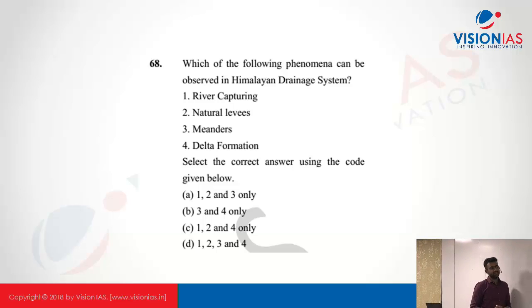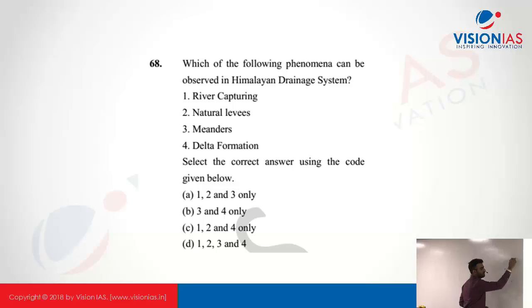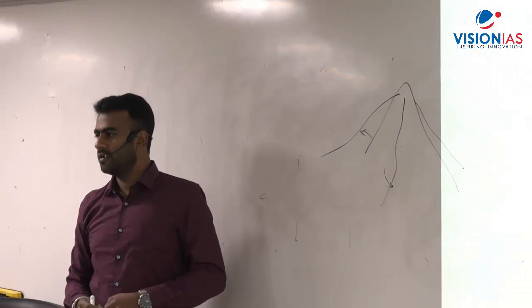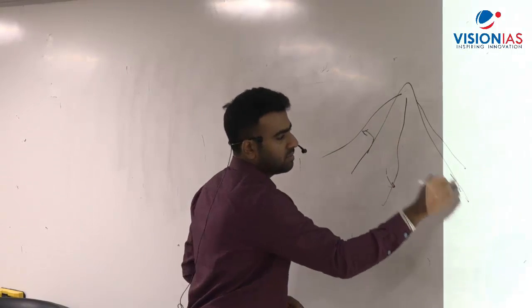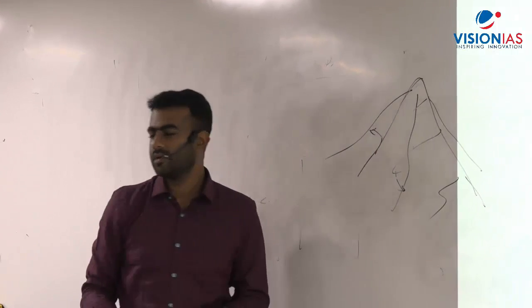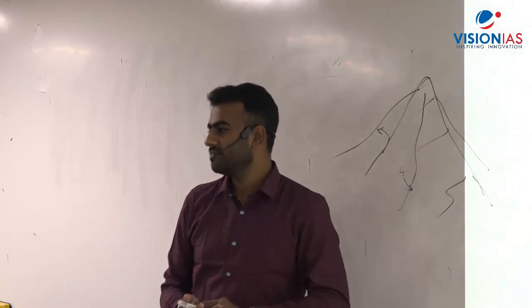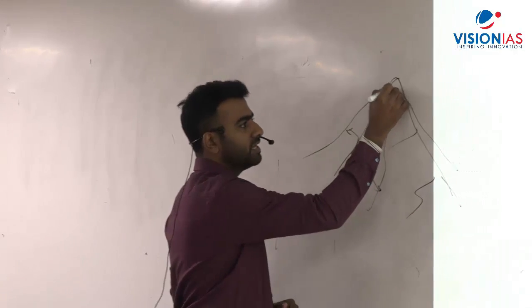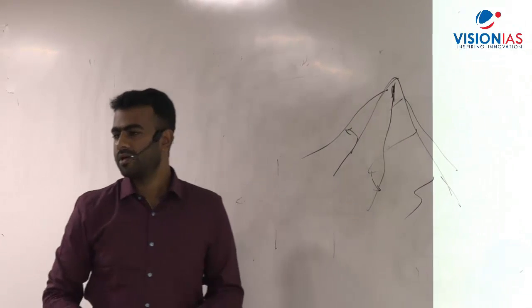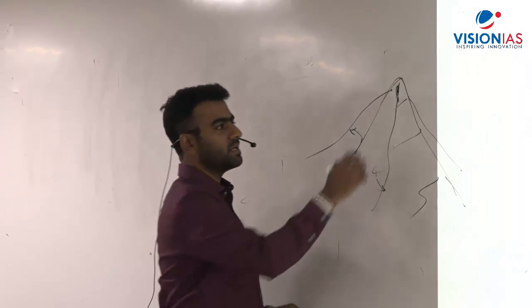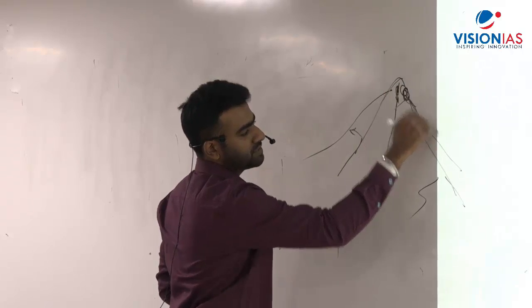What is river capturing? There are different rivers. Suppose this is the mountain where rivers originate, one from this end, one from this end, right? And because this is a mountain region and the rivers are very active, very erosional, it is the youth stage of rivers. Because of erosion, it starts eroding in the upper regions. So where the river started, it starts moving towards the upper regions, and this can cut off the river source for these rivers.